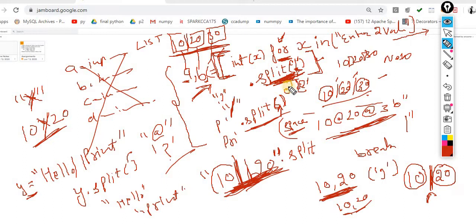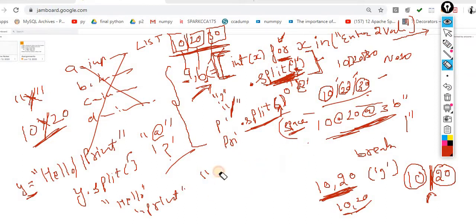I didn't get your question. You are saying this case? What string do I have to add? This one?